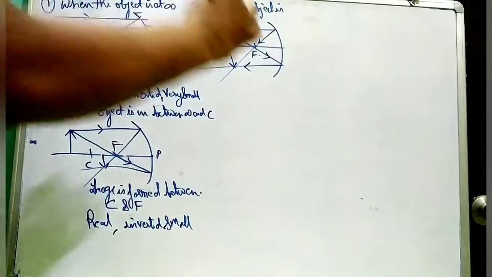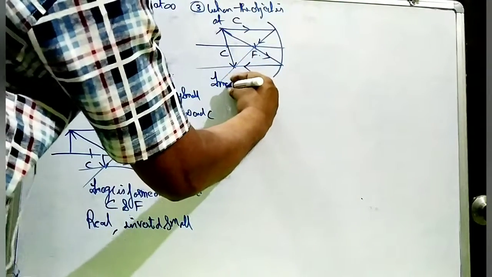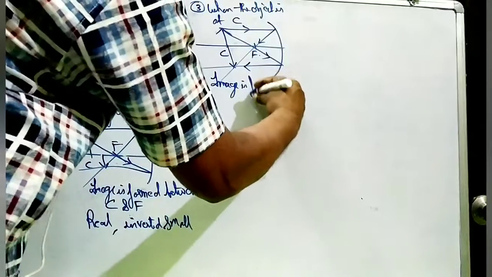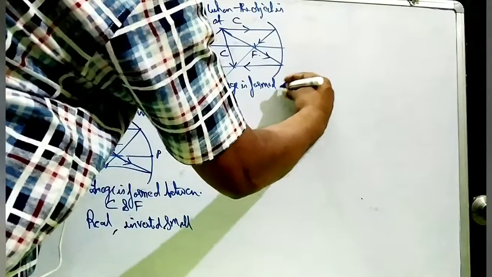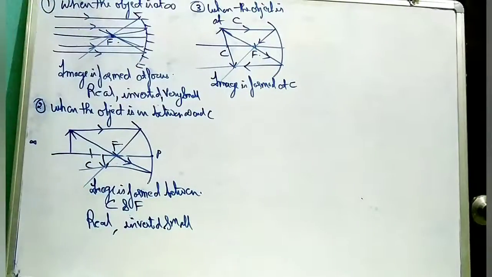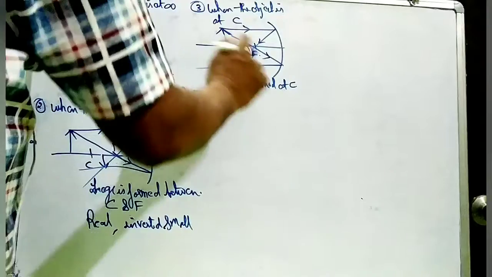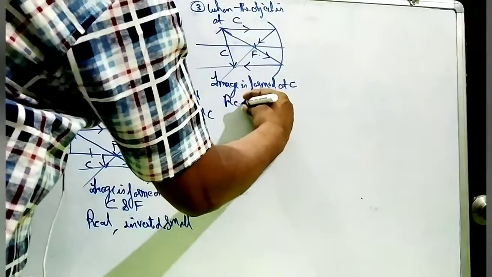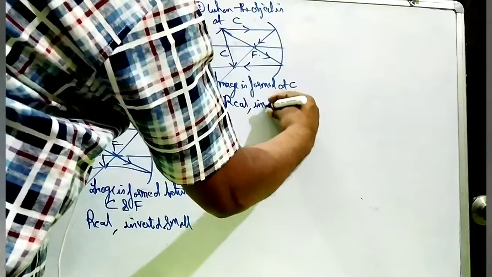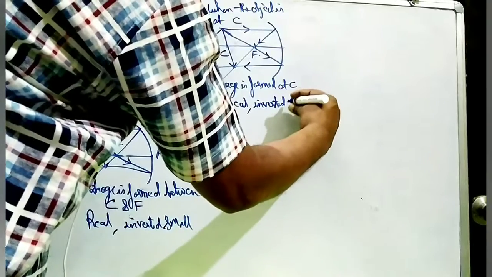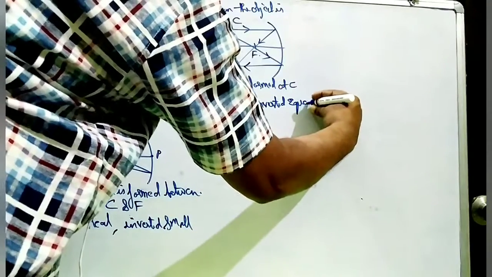But where is the image formed? The image is formed at center of curvature itself. So this is where the object has come, and at the same place the image has been formed. How has the image been formed? Real, inverted and equal in size.